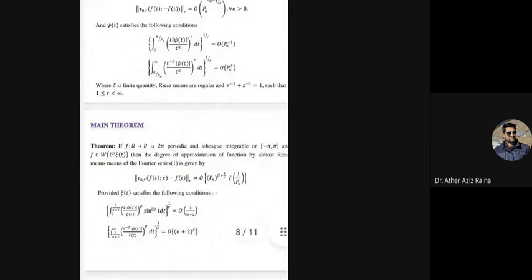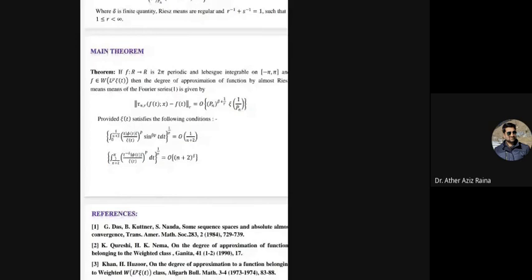Now here the main theorem is the statement of this theorem. If f is a function from R to R, 2 pi periodic and Lebesgue integrable on minus pi to pi, and f belongs to the weighted class, then the degree of approximation of function by almost Riesz means of the Fourier series is given by norm tau nr f t x minus f of x norm r is equal to order of Pn whole power beta plus 1 upon r xi 1 upon Pn, provided xi t satisfies the following conditions.